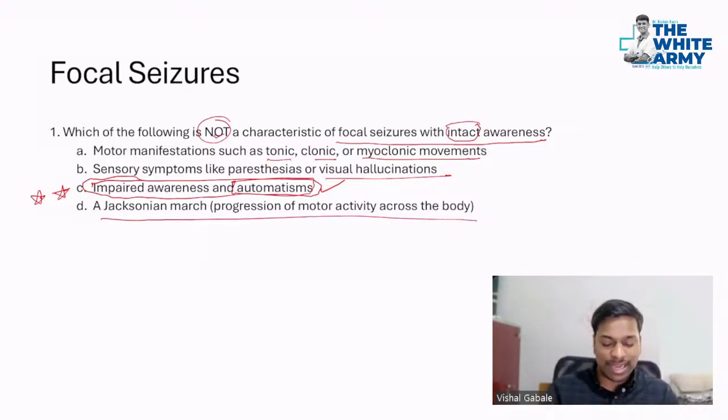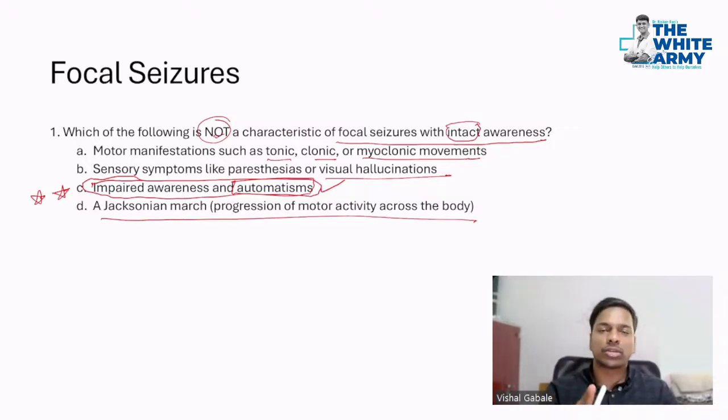Along with that, a Jacksonian march is also one important feature. That means progression of the motor activity to the entire body. If the seizure is starting from one hand, for example, then after some period of time I will have seizure in my legs, seizure in my left hand. So that's called Jacksonian march.